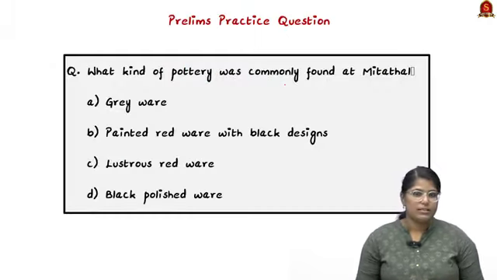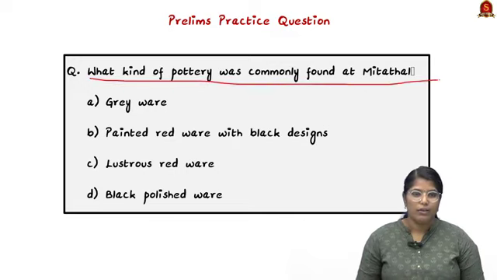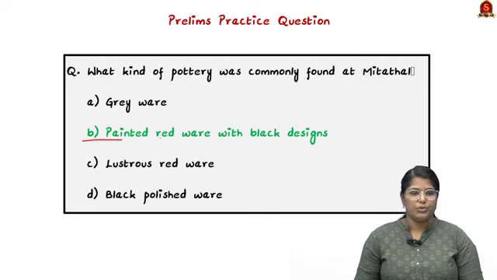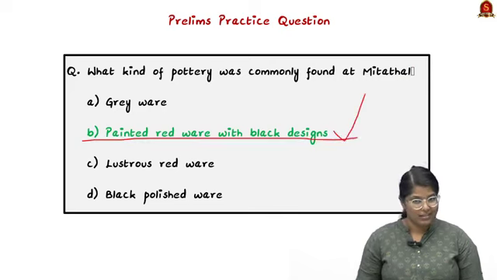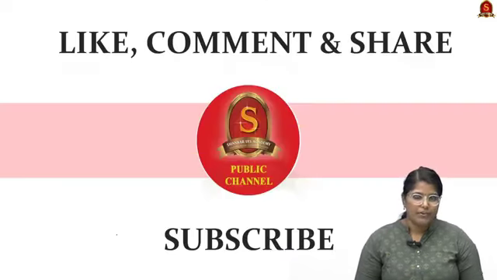So now let us quickly go through the prelims question that has been asked from the article. What kind of pottery was commonly found in Mitatal? So here the correct answer for the question is option B, painted redware with black designs. So with this, we came to the end of the news article discussion.